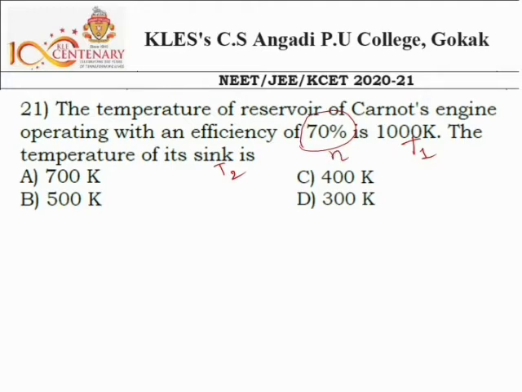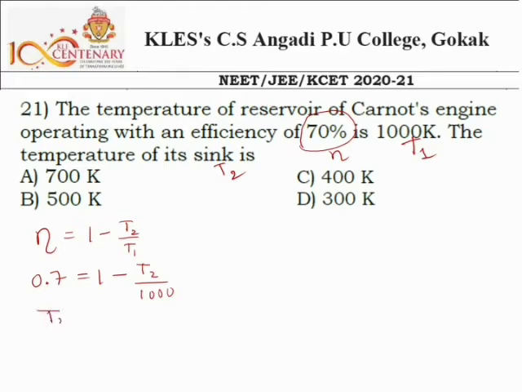Okay, so we need to calculate the T2, and we know the formula, eta is equal to 1 minus T2 divided by T1. So what's the eta? It is 70%. I can write it as 70 divided by 100, or it is 0.7, equal to 1 minus T2 divided by T1. T2 we don't know, we have to calculate here, and T1 is 1000. Take this negative sign to the left hand side and 0.7 to the right hand side.